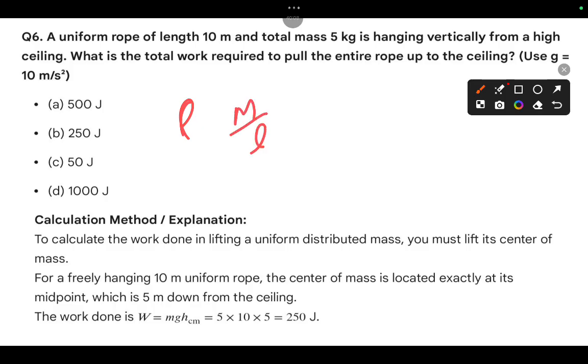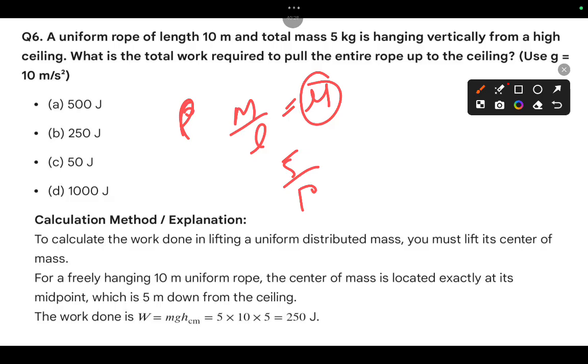First of all, you go for the linear density mu, which is mass by length. What is m? M is 5. What is the length? 10. The linear density, how much they gave, we need to find. Okay, no need to go with the same thing also.